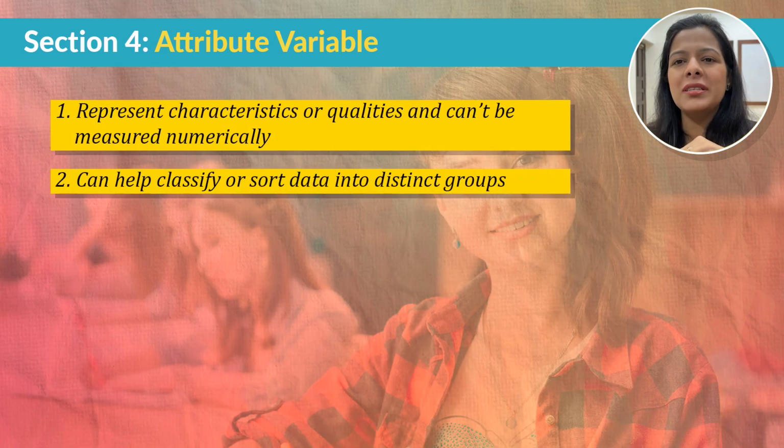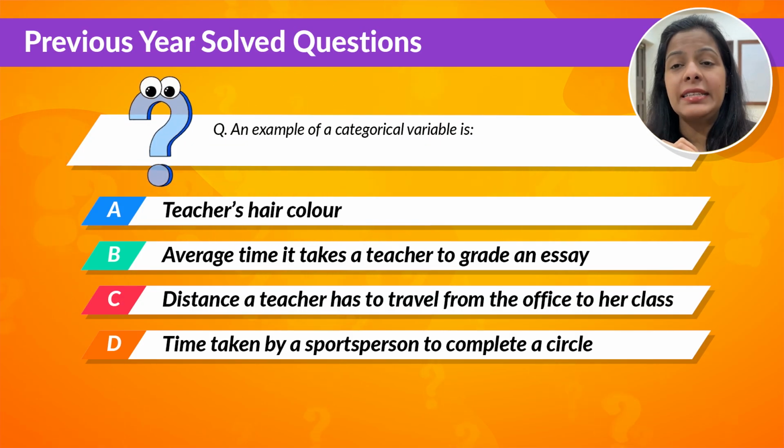Okay, so now it's time to look at some previous year questions and to see whether this video will help you answer those. So the first question is, an example of categorical variable is. Now out of the 4 options, I'm pretty sure that if you have listened to my lecture very attentively, you will know that the correct answer is option number A.